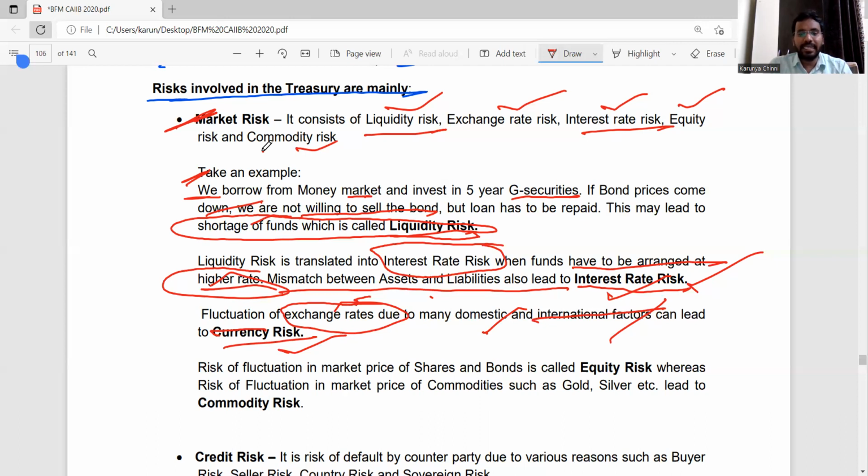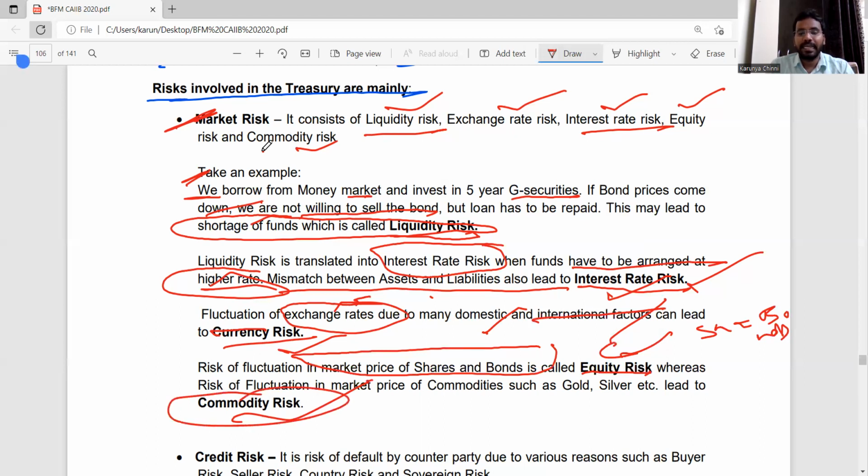So next one, equity risk. Equity risk means fluctuation in the market price of shares and bonds. Equity means shares and bonds. Next, what do you mean by commodity?